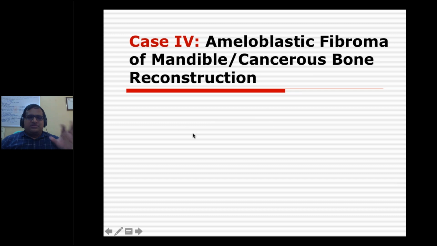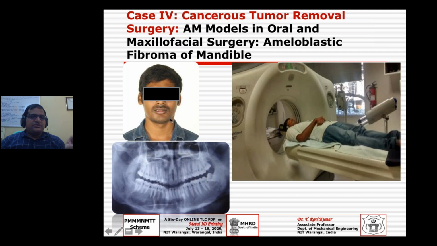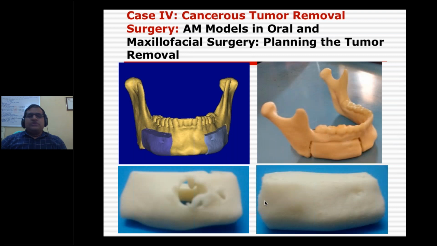This fellow, probably because of consuming tobacco products, got cancer, and we can see there is a cancerous bone here. If we don't remove it, it may spread, so we need to cut this portion. But how much do we need to cut, and where? Definitely 3D printing will come to the rescue.